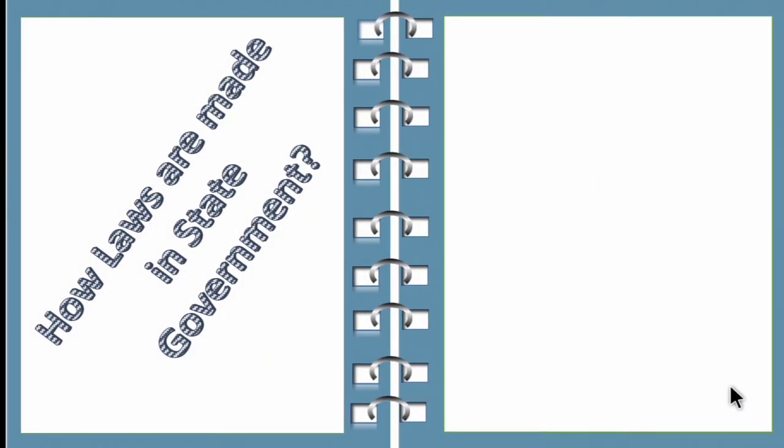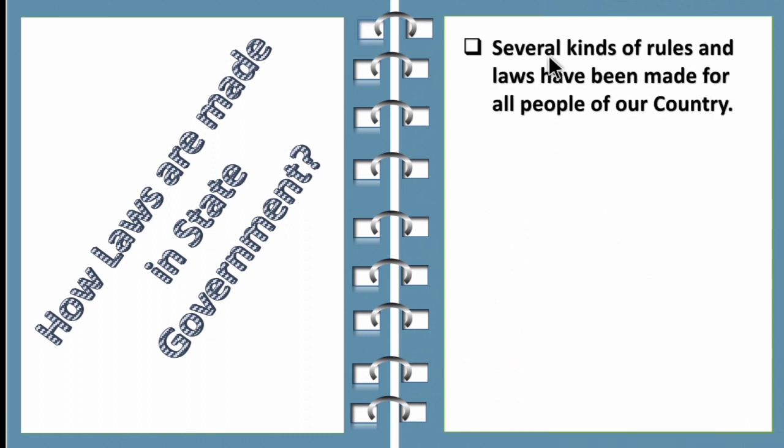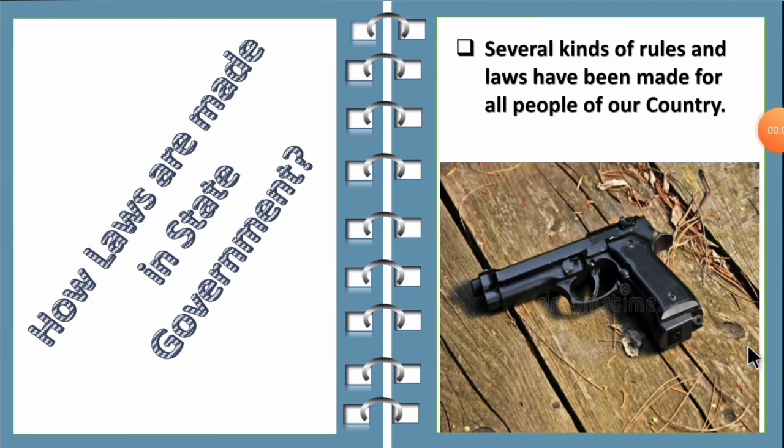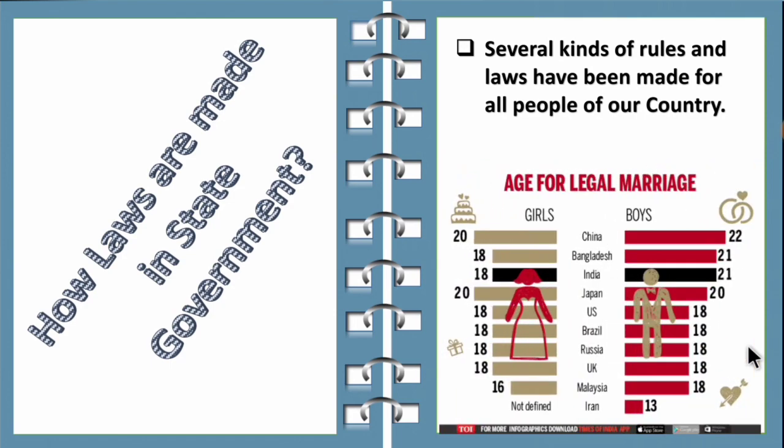Now, let's see how the laws are made in the state government. So children, there are several kinds of rules and laws made for all the people of our country. The rules and laws are made for the security of the people. For example, a person should not have a gun without a license, and the marriage age for girls is 18, for boys is 21.